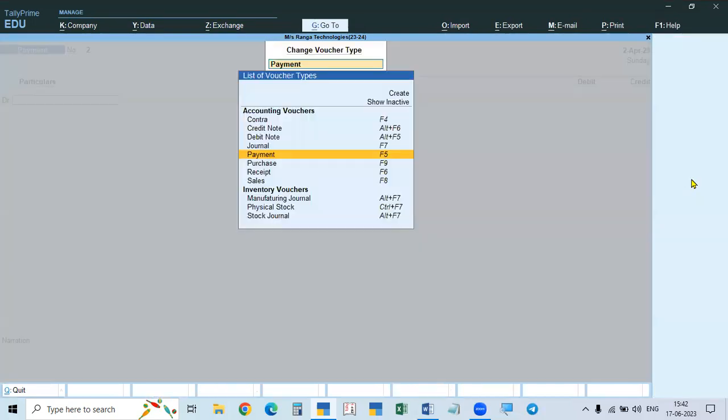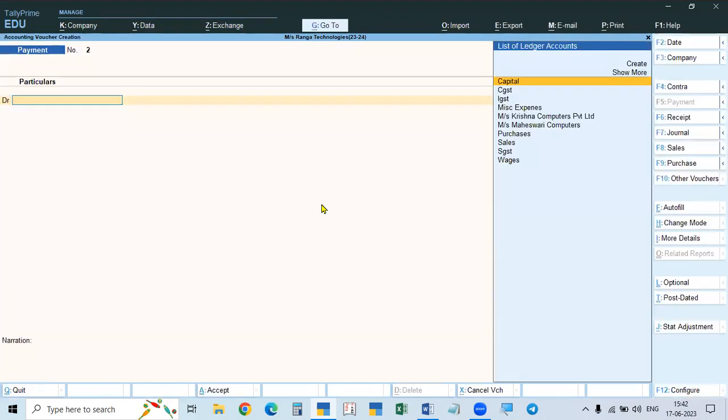So what we have to do is go to the left and all vouchers. In that, it will not be available. You go to inactive. If it is not created, you have to create that.